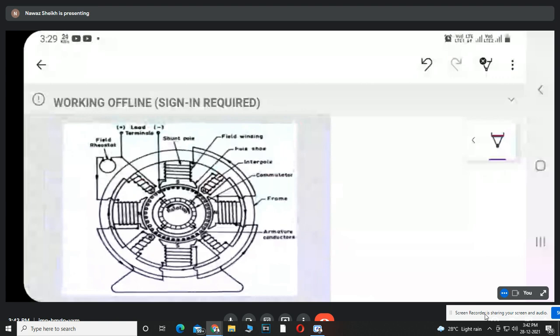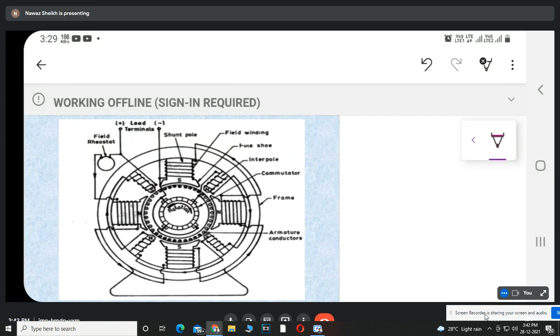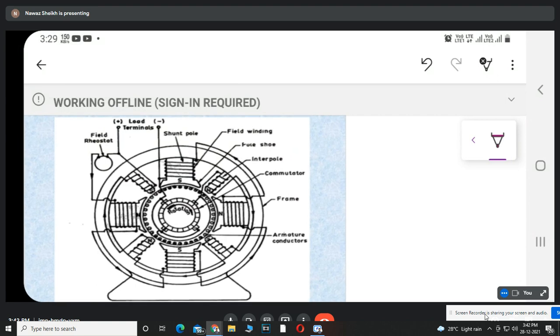This is the sectional view of DC machine. All the parts are labeled here. This is the field winding. This is field pole. This is interpole. And this is commutator.